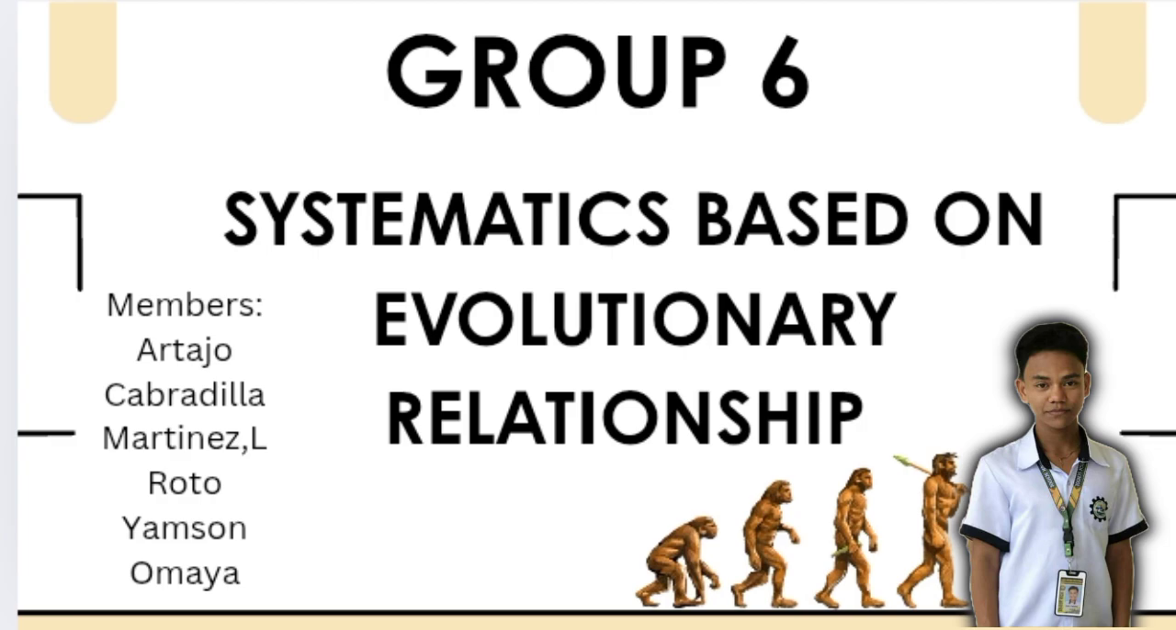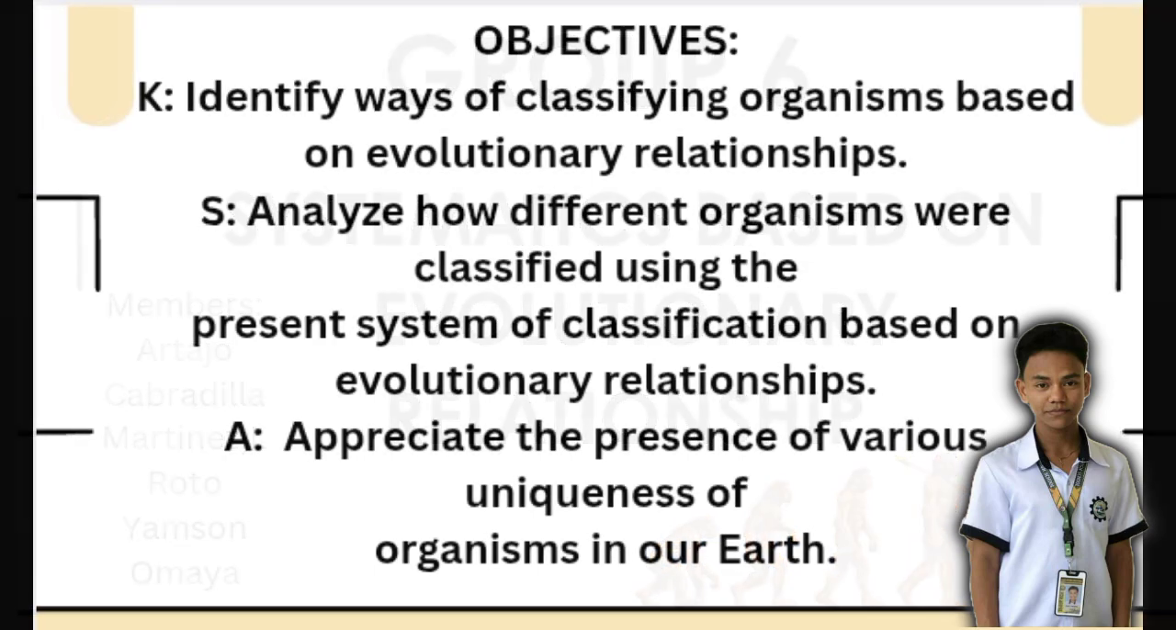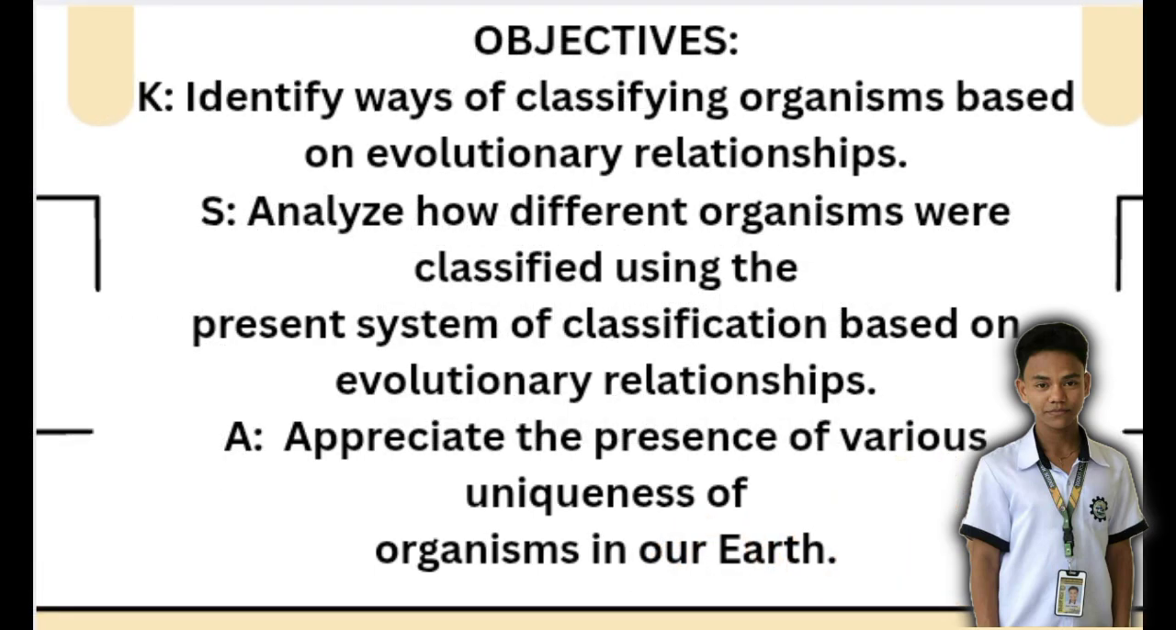So for today, we were going to talk about systematics based on evolutionary relationship. Before we proceed to our discussion, let me read our objectives. First, identify ways of classifying organisms based on evolutionary relationship. Second, analyze how different organisms were classified using the present system of classification based on evolutionary relationship. Last, appreciate the presence of various uniqueness of organisms on our Earth.